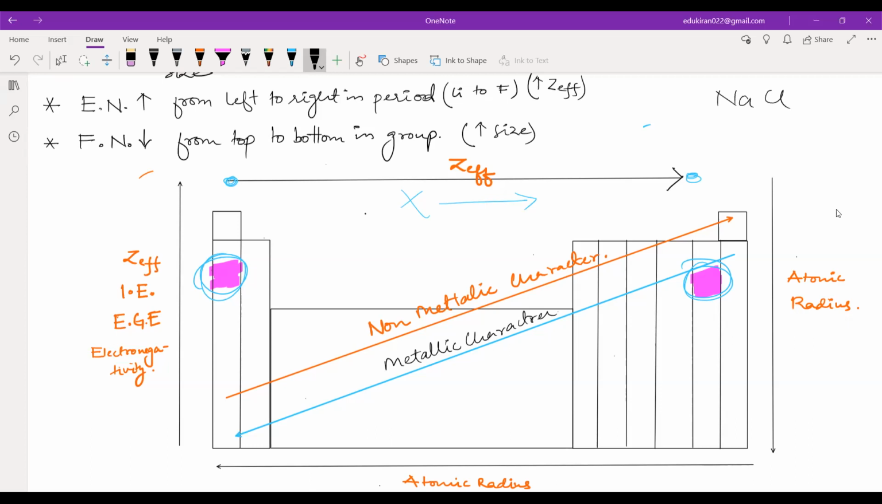So we were seeing why NaCl is ionic. We saw that if delta EN, the difference in electronegativity, is higher, then we have an ionic compound. To check the electronegativity, we look at the periodic table, where electronegativity increases from left to right. So it will be very low for sodium and very high for chlorine, because sodium is on the left and chlorine is on the right. These are on the extremes. That is why NaCl is obviously an ionic compound.